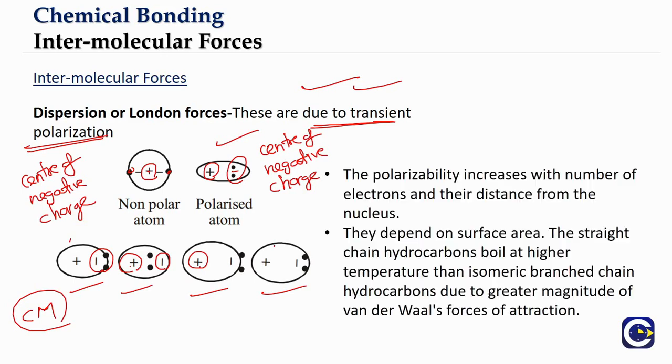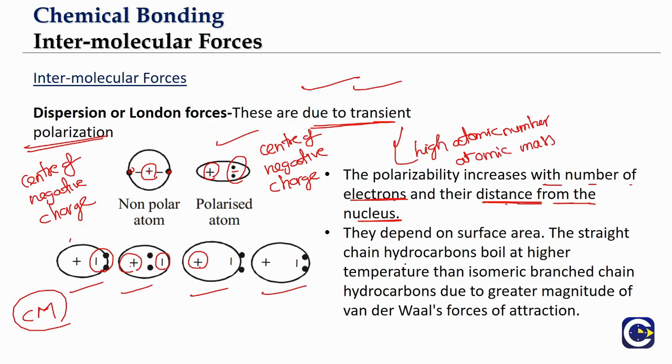Now if you look at the factors on which these London forces will depend. London forces will obviously depend upon the number of electrons, and second thing is the distance of the electrons from the nucleus. Generally, an element with high atomic number, or we can even say high atomic mass, because when we have higher atomic number, definitely the atomic mass also will be higher for them, right?